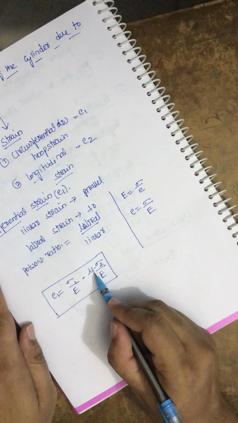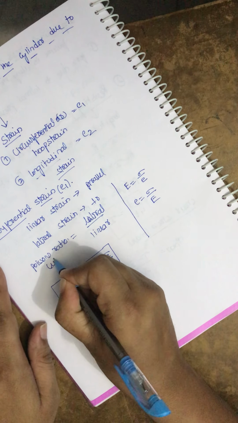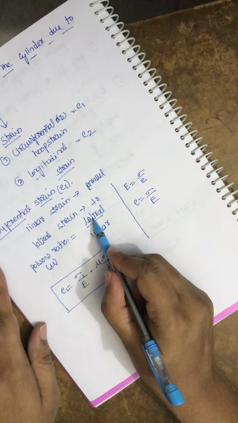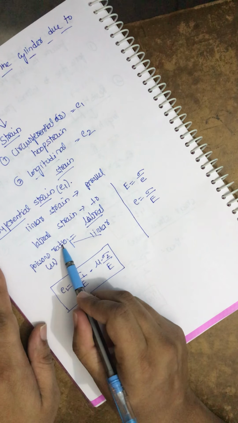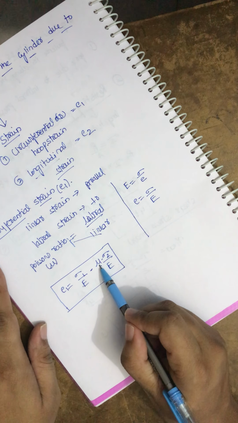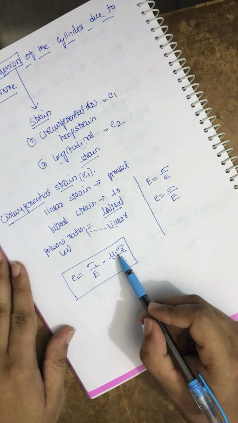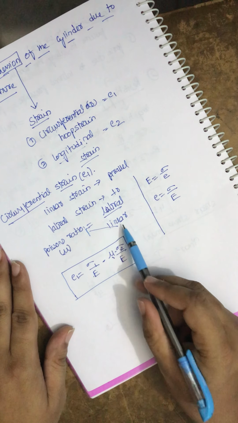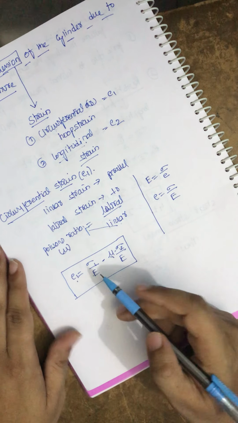Poisson's ratio is mu. If we want the lateral value, we need to multiply the linear value with the Poisson's ratio. The linear one is the longitudinal, along the length. So this is how we got the E1 value.